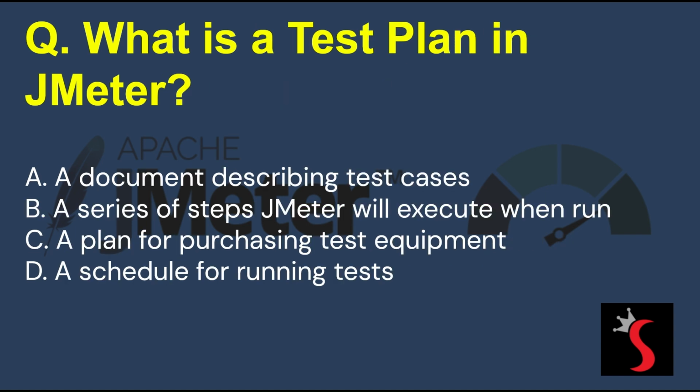What is a test plan in JMeter? A. Document describing test cases. B. A series of steps JMeter will execute when run. C. A plan for purchasing test equipment. D. A schedule for running tests.